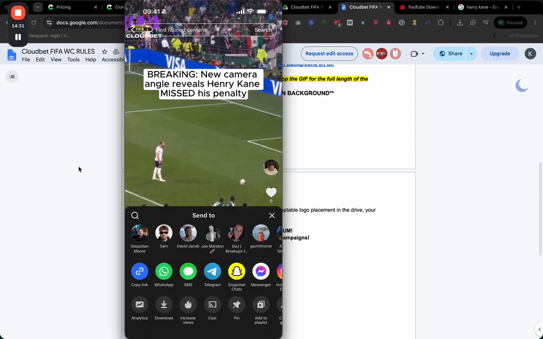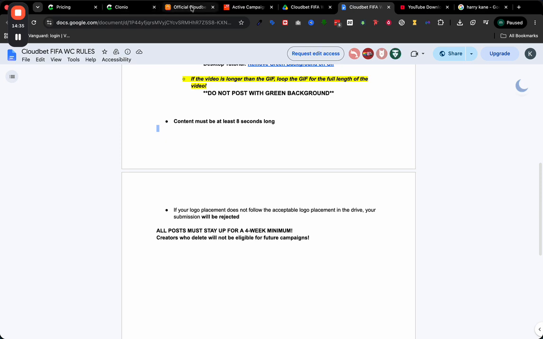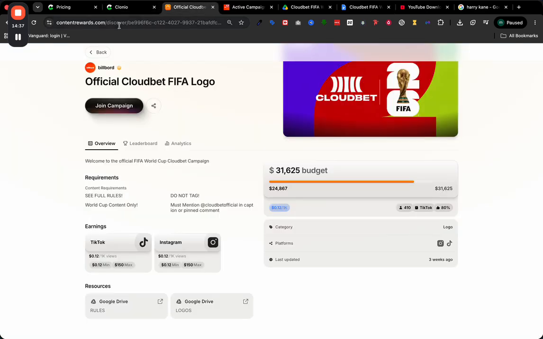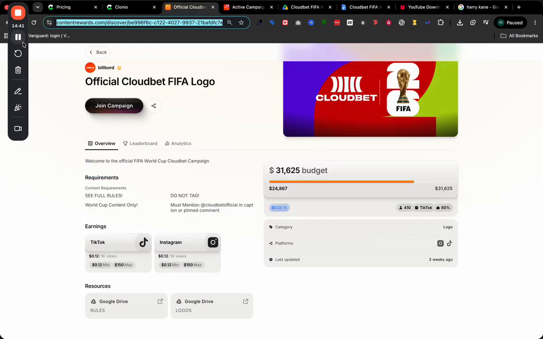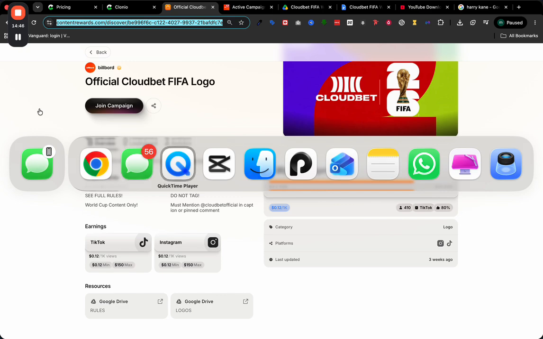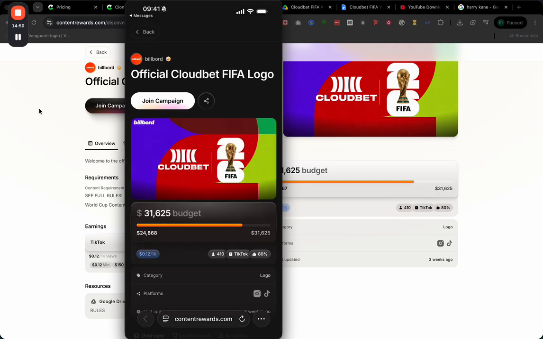So I'm going to click on copy link. Then we're going to come back onto this content rewards campaign here. I'm going to click on copy this link and send this. So I've sent that link to my phone. Then I'm going to take that link from my phone and open it up here on my phone, and we're going to try and submit this video as quickly as possible.